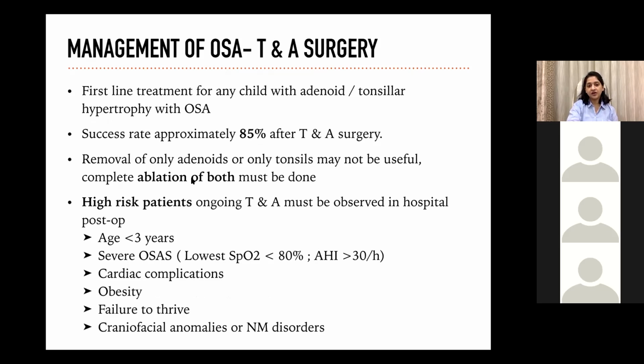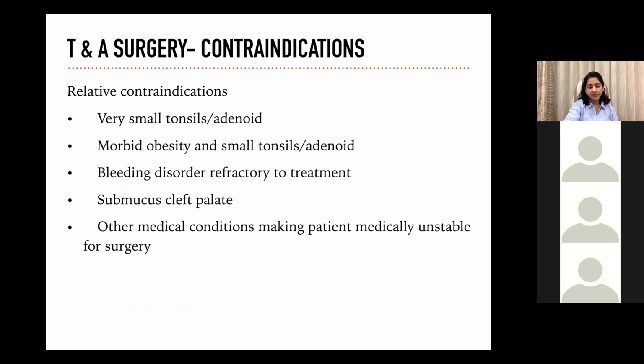Therefore, we should insist on getting complete TNA surgery done by the ENT. In high-risk patients who undergo TNA surgery, admission after the surgery for observation is a must. These include children less than 3 years of age, severe OSA on polysomnography, cardiac complications, obesity, failure to thrive, and children with craniofacial abnormalities or neuromuscular disorders. The relative contraindications for TNA surgery are very small tonsils or adenoids, morbid obesity with small tonsils, bleeding disorders, submucous cleft palate, or any other medical condition which makes them unfit for surgery.